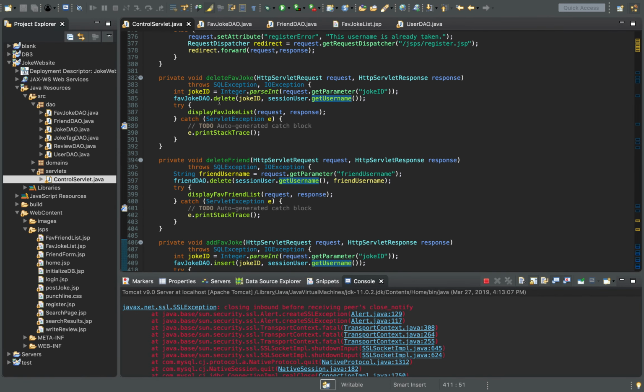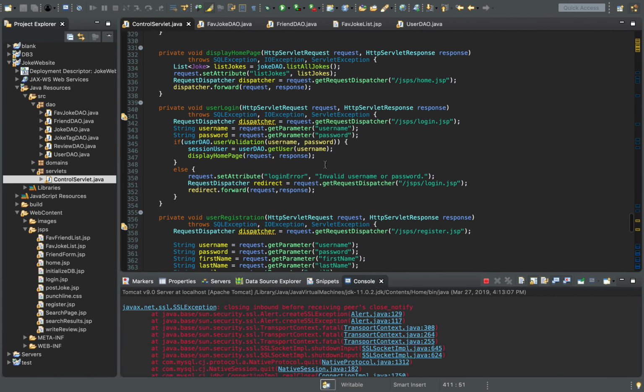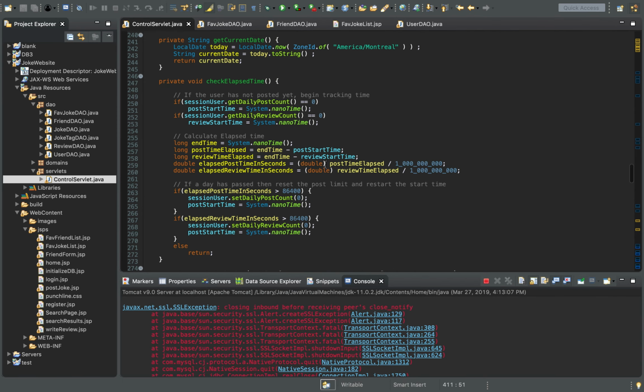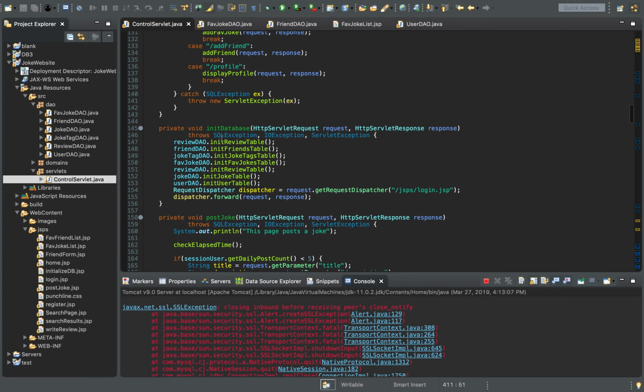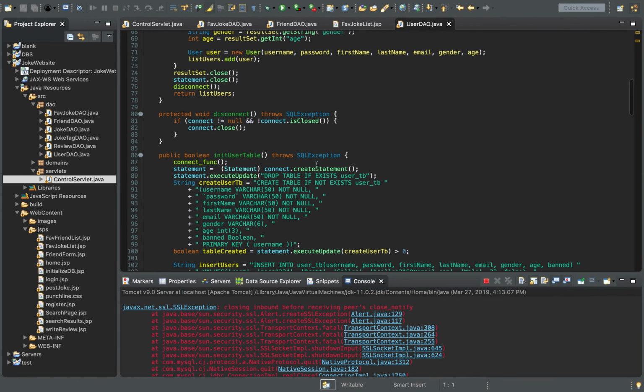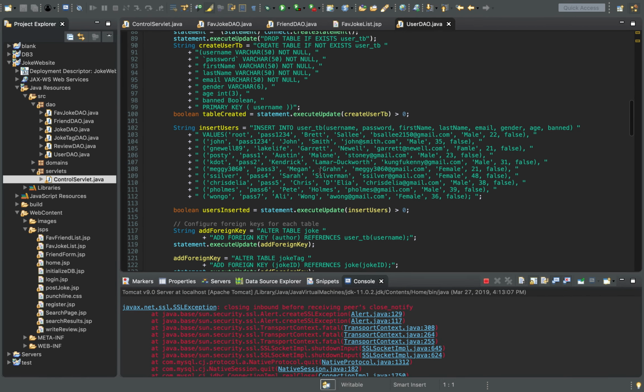If I go to my control servlet here, our initialize database function we updated. Now we updated user DAO to be the last one that's created. And then we also added some statements after we create the table and insert the users.